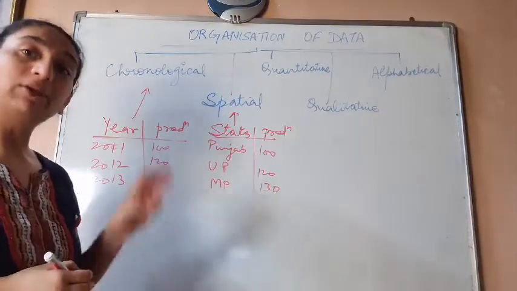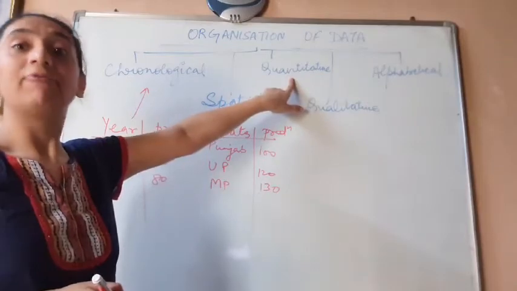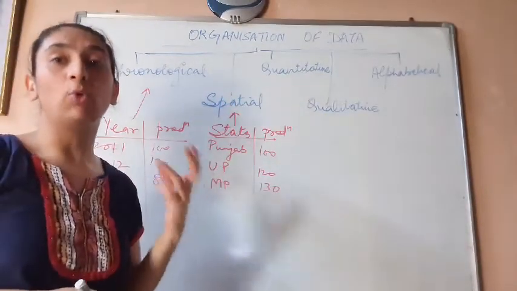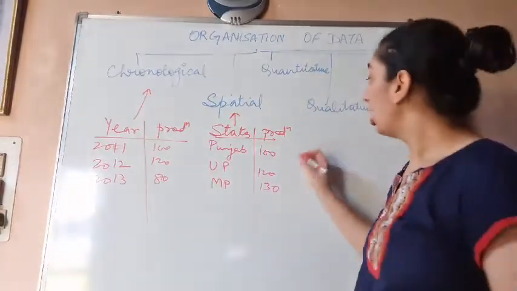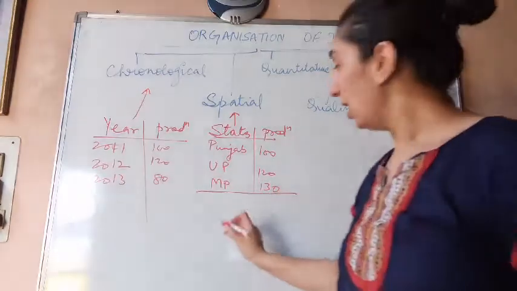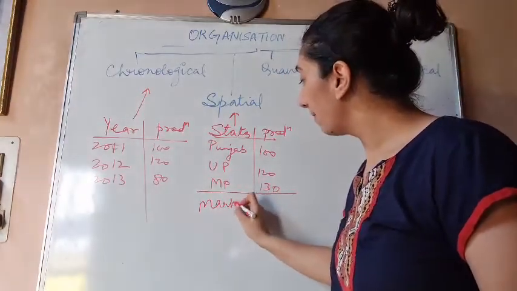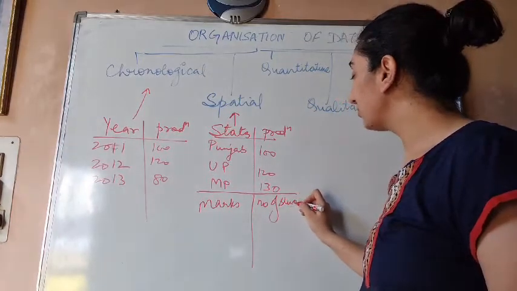Coming to the third one, quantitative organization. Whenever we are using quantities to organize data. For example, I've written your marks and the number of students who got these marks.